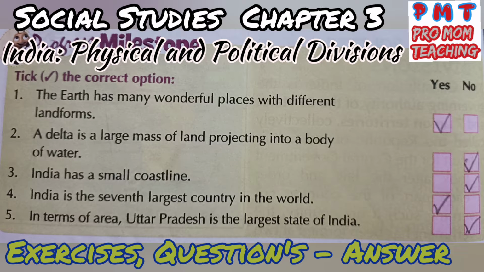First, the earth has many wonderful places with different land forms. Yes, correct. Second, a delta is a large mass of land projecting into a body of water. False. A delta is a landform that is created at the mouth of a river.